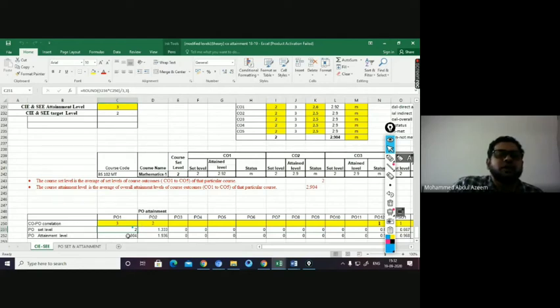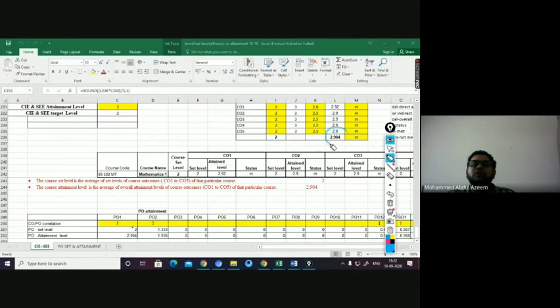Similarly, this particular one you are going to get from the overall CO average attainment level. The below one you are getting from here, and the upper one you are getting from here. So this is done. Your PO set level and attainment level to be calculated is fine. It is completed now, right?